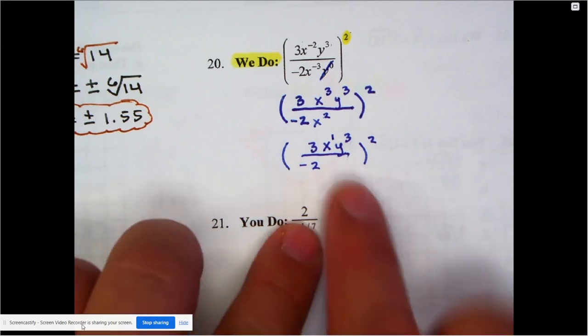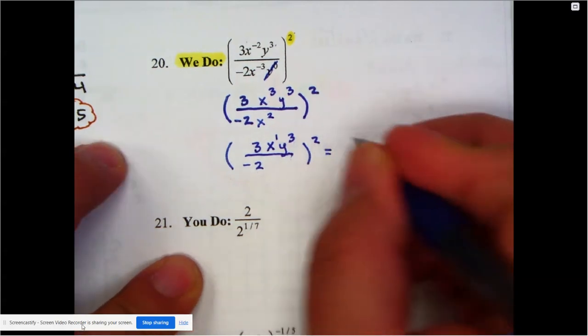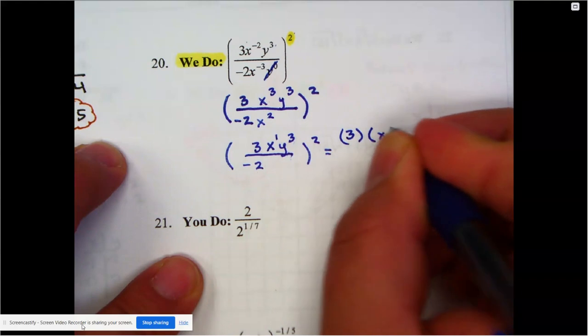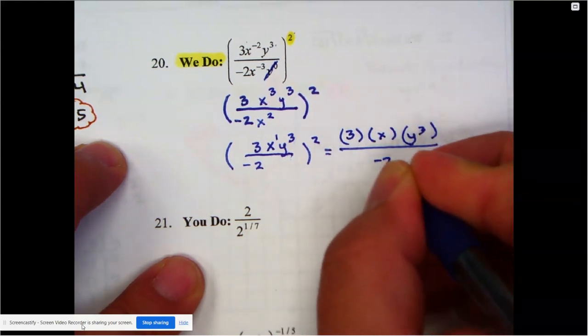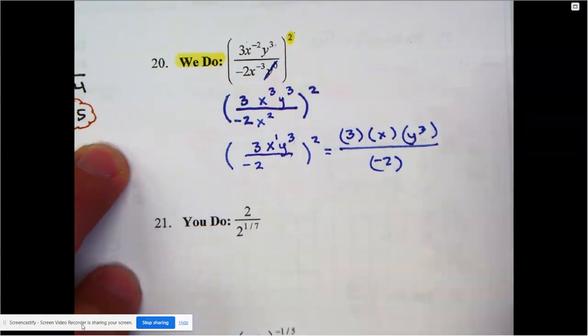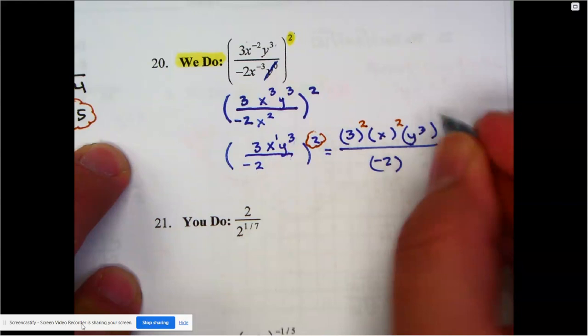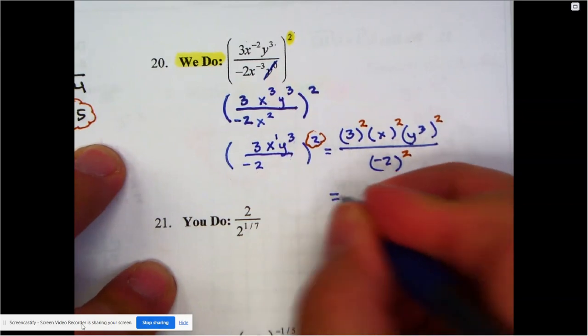See, the inside is now officially ready. I can now go on and give everybody, that means the 3, the x, the y to the 3, and yes, the negative 2, everybody is going to get that power of 2 that's on the outside. Yeah, I've been patiently waiting. Well, we're ready for it now. So here's my final answer.